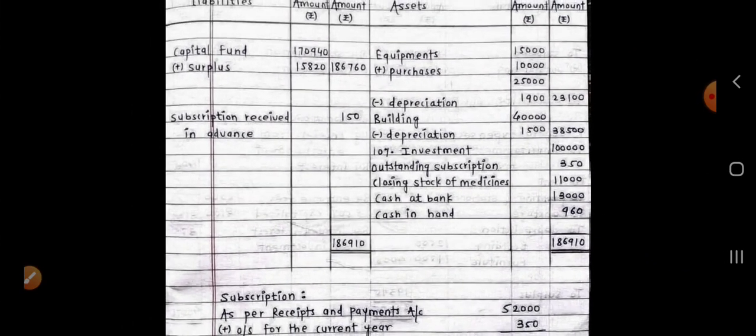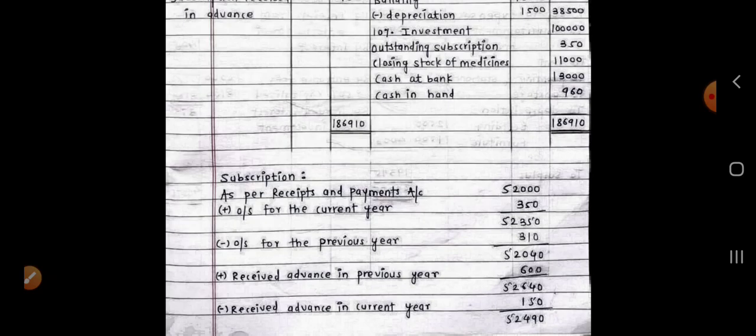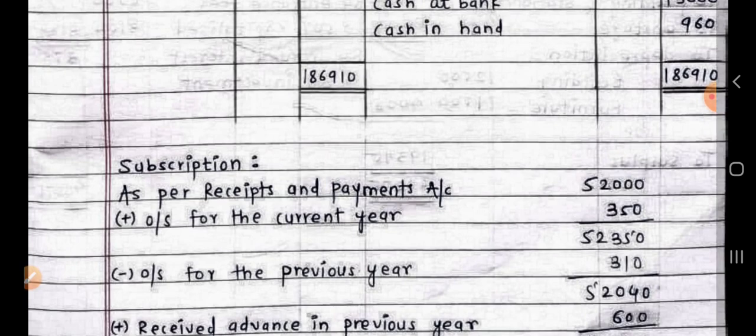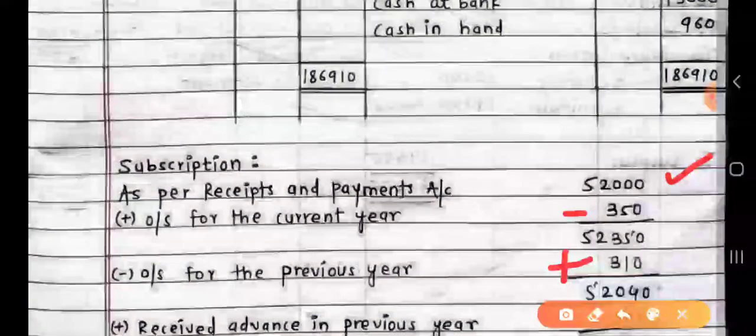Now look at the balance sheet, or better, let us first understand the adjustment of subscription. Receipt side says that during the year subscription of rupees 52,000 was received, okay, but later on we come to know that it includes rupees 350 for the previous year, which was outstanding for the previous year, so we deducted it. Then we got the amount of outstanding subscription for the current year, 310, so we are adding it to the subscription.